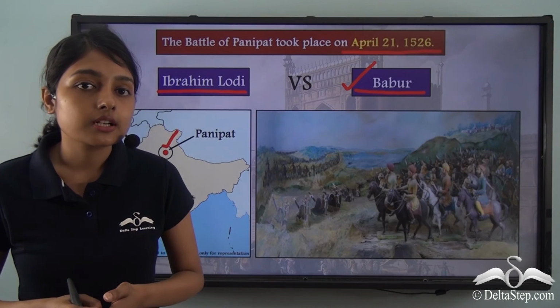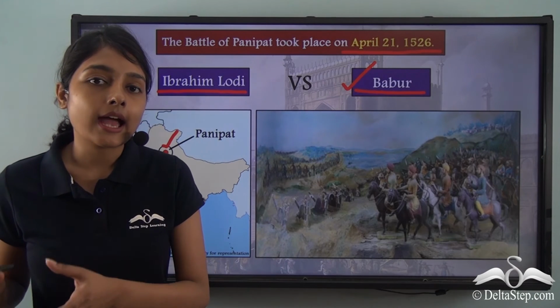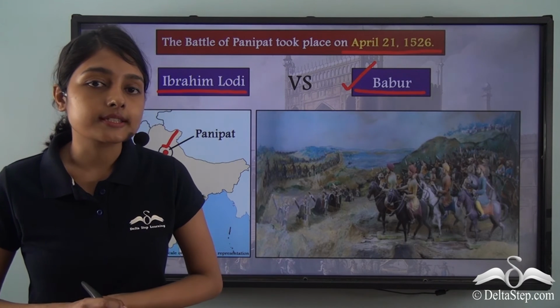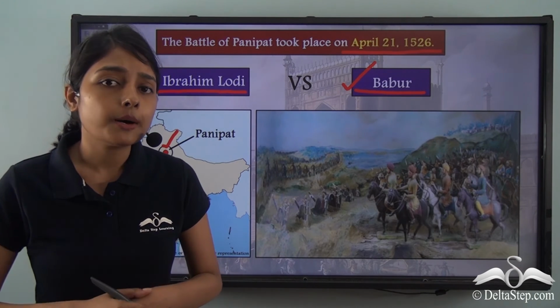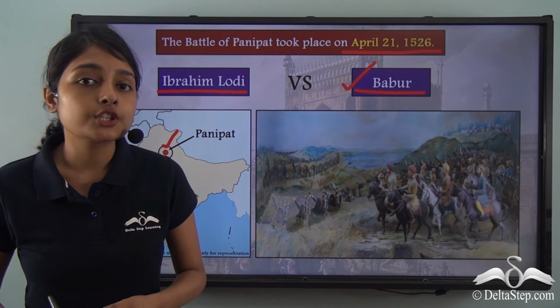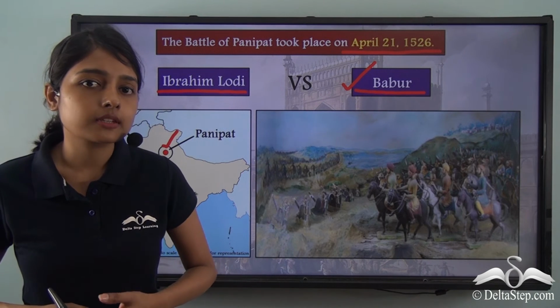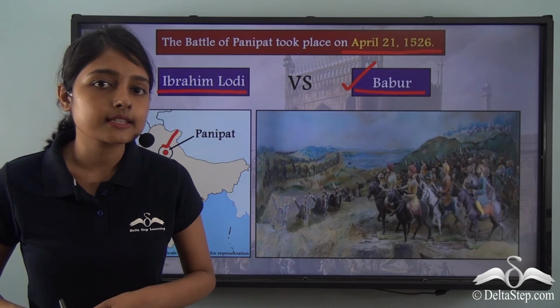By seeing the figures, you will be able to understand that Ibrahim Lodi had more amounts of forces. But how did Babur manage to win this battle? That is, how did Babur manage to emerge victorious out of the first battle of Panipat that took place in 1526?